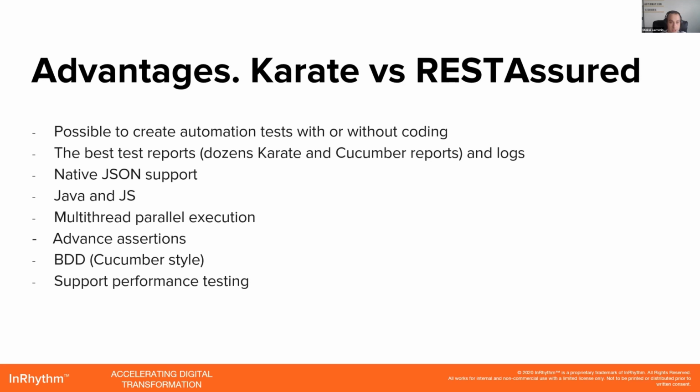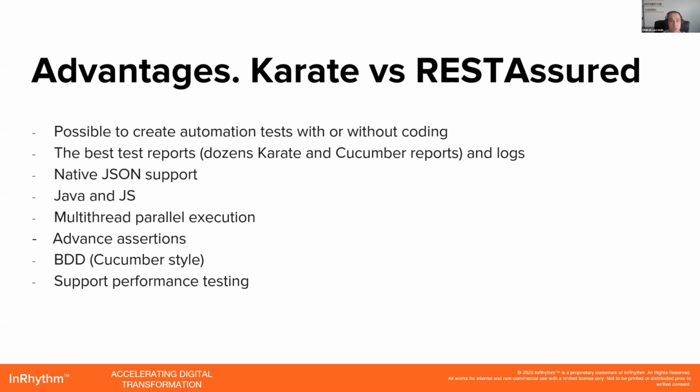What is good is that karate is based on Java, but it has native JSON support. It's possible to read JSON files and to modify JSON files. That's definitely good, because in Rest Assured it's a little bit more complicated. If you try to create a Rest Assured API framework step by step, your code grows more and more, and it's sometimes not readable, and you need to understand how to parse JSONs and how to modify them. And you can use Java and you can use JS. This is definitely an advantage.